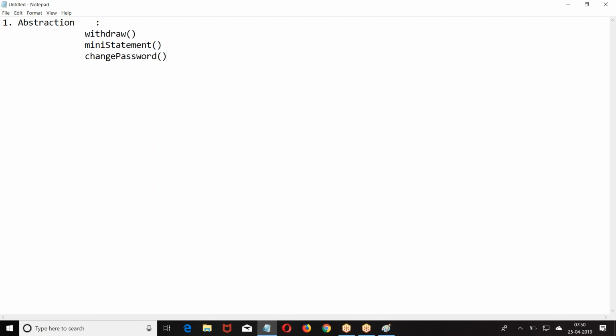When you take any novel, on the last page we write an abstract of the complete novel we are going to purchase. They say it's a thriller story, a crime story, a scientific story. They give an overview, but they don't give the complete story. It's only an abstraction of the content. It gives the list of services they are offering, but it will not convey how they are offering. I hope you are good.